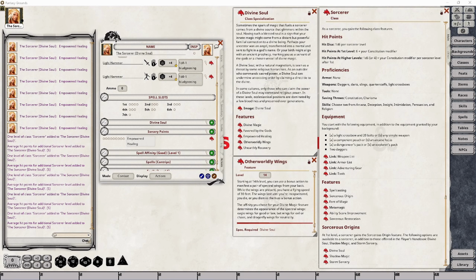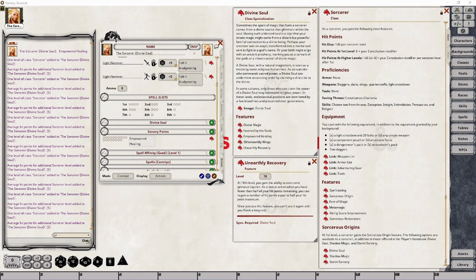The final feature your character is going to acquire from the subclass is called Unearthly Recovery, and this happens at level 18. This feature allows you to make use of a bonus action to heal your own character a total of half your maximum hit points when your character, at the time this feature is used, is less than half of their normal total hit points. For example, if your character has a normal total of 50 hit points and you're at 24 hit points, you can use this feature. However, if your character is at 26 hit points, you cannot use this feature. This does have a usage limitation in that it can only be used once until your character completes a long rest before regaining any spent uses.